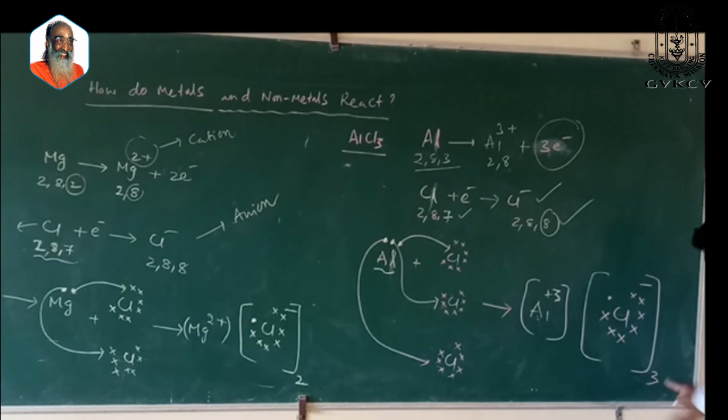So you will get plus 3. And there are 3 chlorines, and all these chlorines are getting negative charge. Al plus 3, Cl minus 1. What are we getting? AlCl3. AlCl3 is an example of ionic compound.